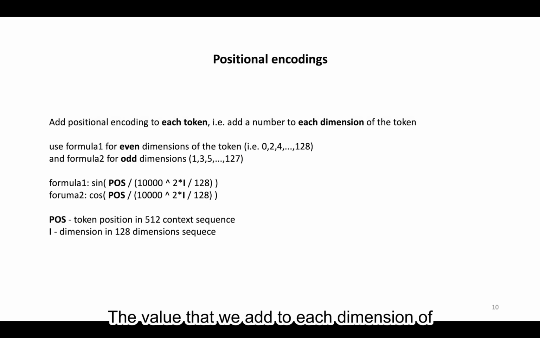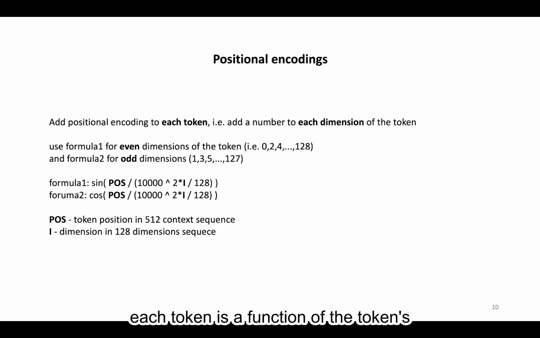The value that we add to each dimension of each token is a function of the token's position and the dimension's position, passed through the sine of x function for odd dimensions and the cosine of x function for even dimensions. As a result, the model can now understand word order inside of the 512 token context window.